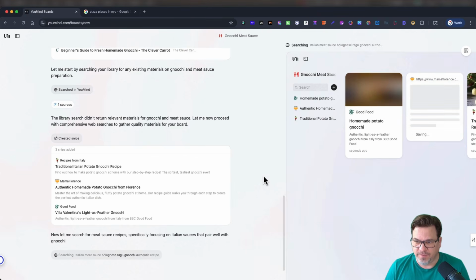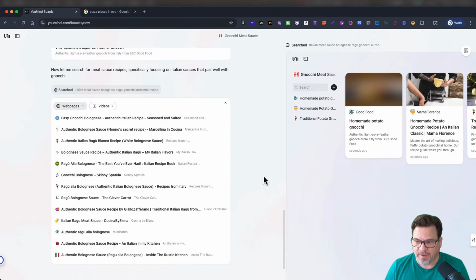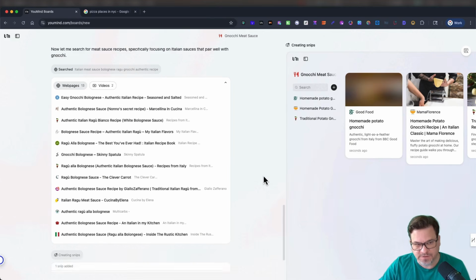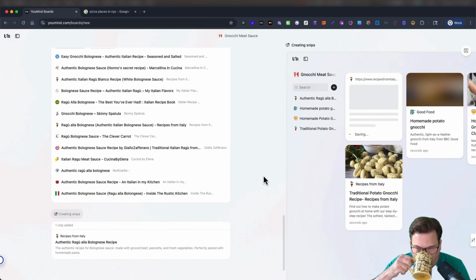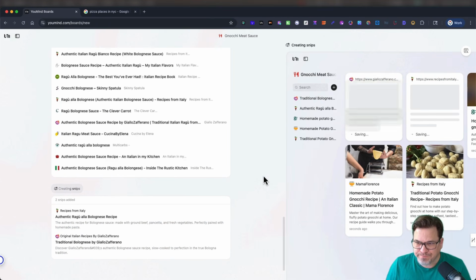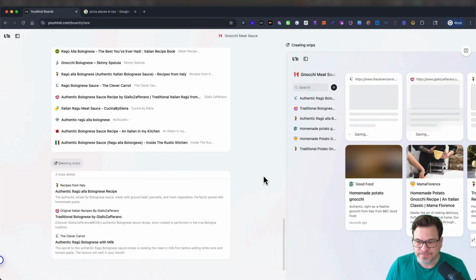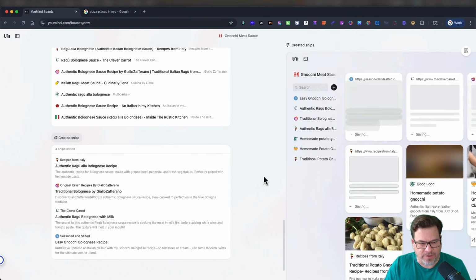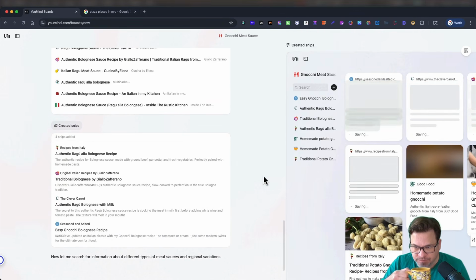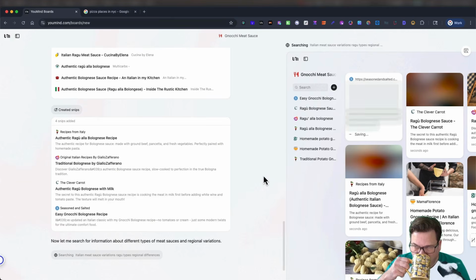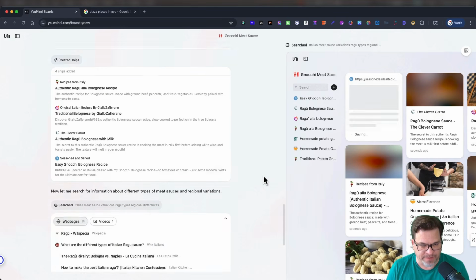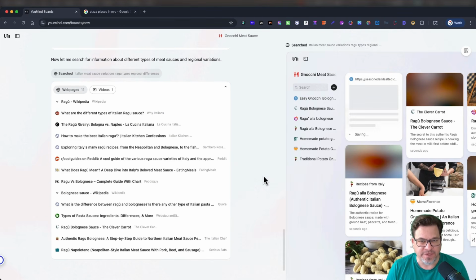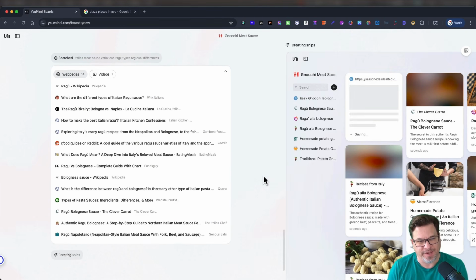So it's going out there, doing its thing. It's populating, creating snips. Now I want gnocchi. I'm getting hungry. Now let me search for information about different types of meat sauces and regional variations.